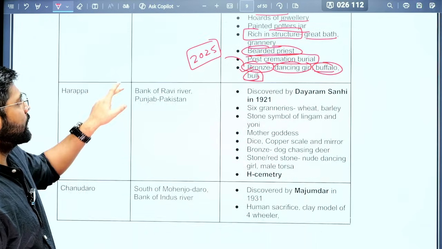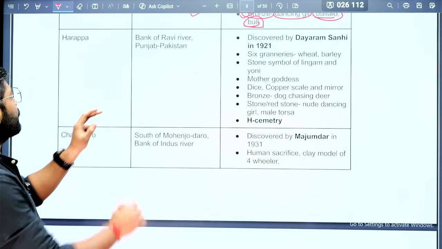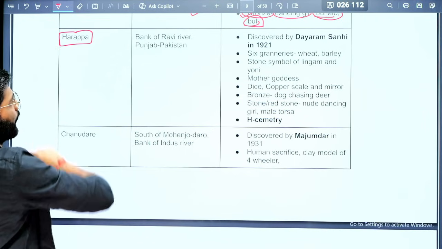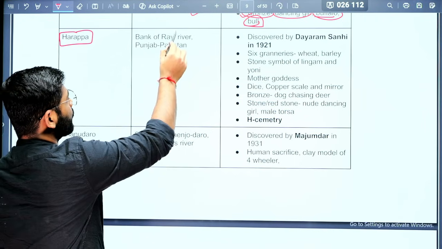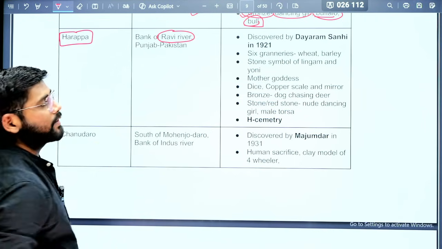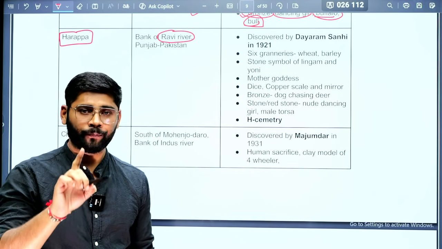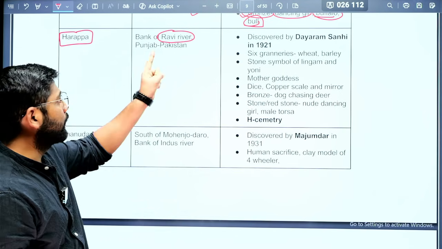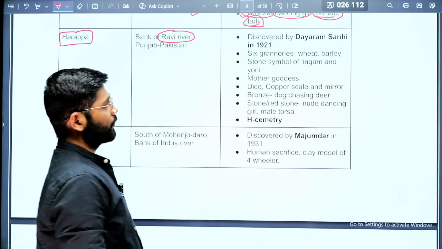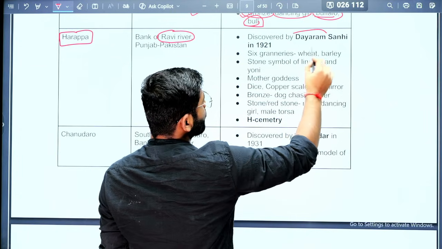The next important site is the Harappan site. The Harappan site is located on the bank of the Ravi river. This is important: Harappa is not located on the bank of the Indus or Sindhu river. It is located on the bank of the Ravi river. This particular site was discovered by Dayaram Sahni.